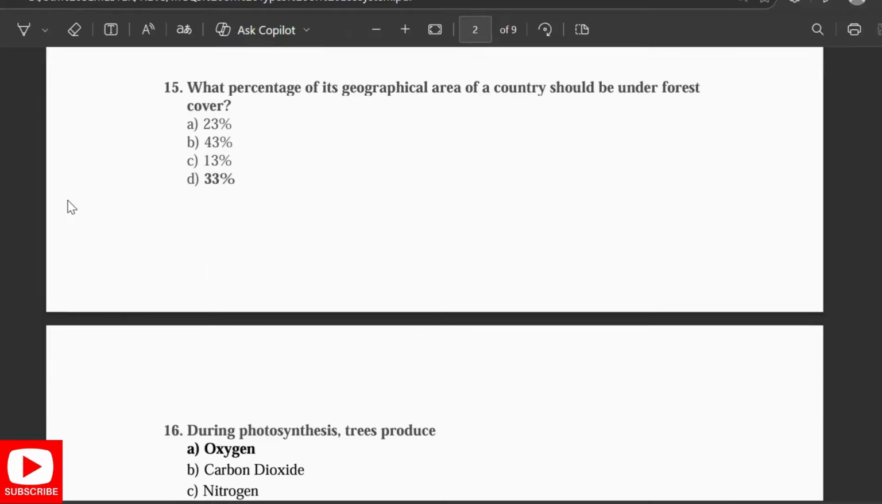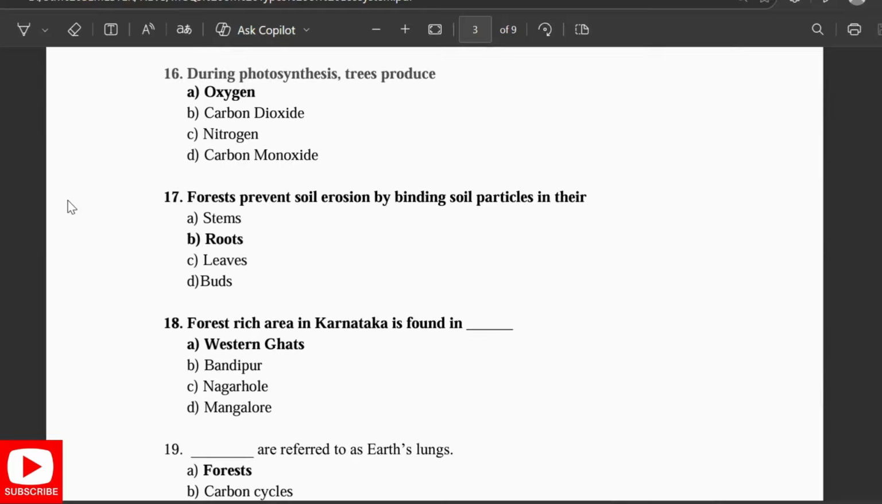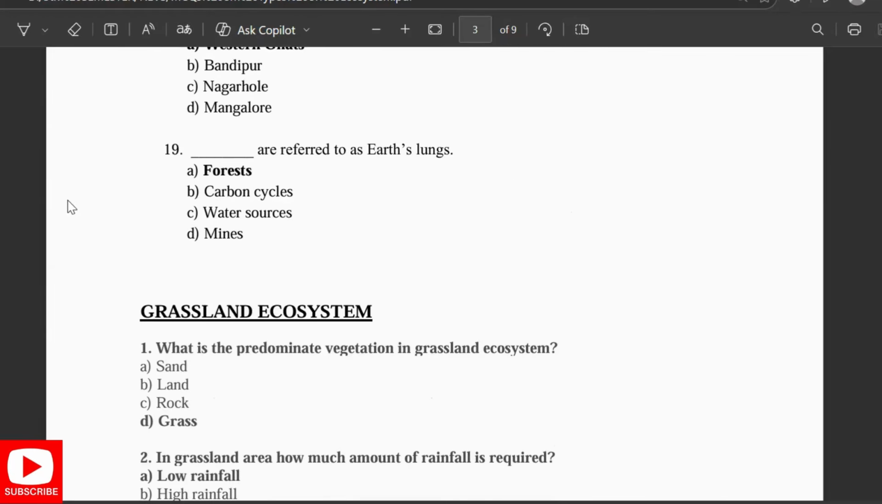What percentage of the geographical area of the country should be under forest? 33%. During photosynthesis, trees produce oxygen. Forests prevent soil erosion by binding the soil particles in their roots. Forest rich area in Karnataka is found in the Western Ghats. Forests are referred to as the Earth's lung.